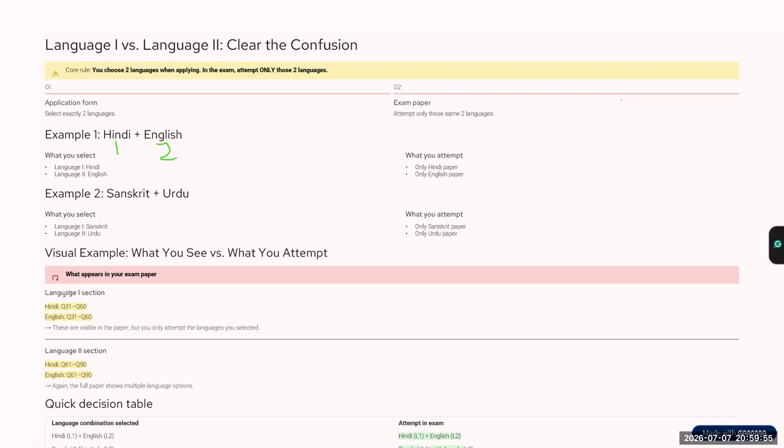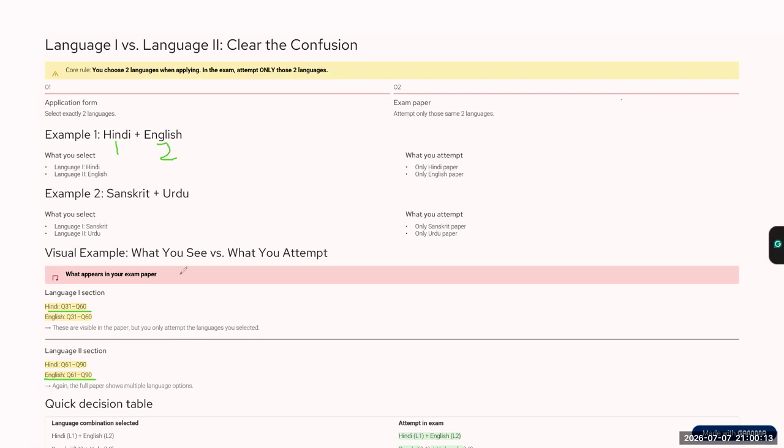Here in the language 1 section, you will attempt Hindi. And in the language 2 section, you will attempt English because you chose language 2 as English. I hope you have understood this.